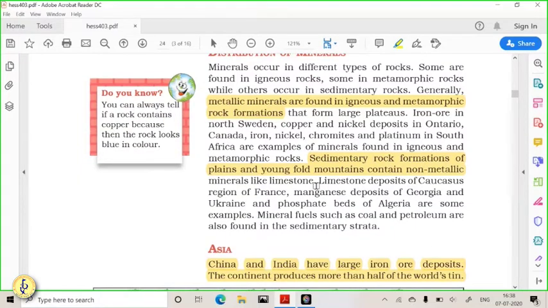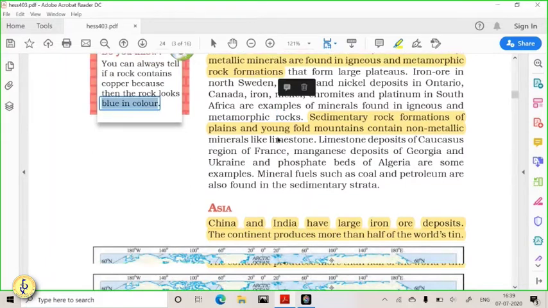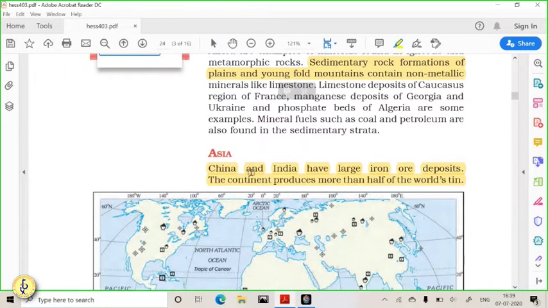Now let us understand the distribution of minerals in various places across the world. Before that, you should know that if you have a mineral containing iron, then the color of the rock or soil will be yellowish or reddish. If you have rock containing copper, then the rock will be blue in color. Getting it? So these things you should remember. Now let us understand mineral distribution across the globe. First, let us understand Asia.